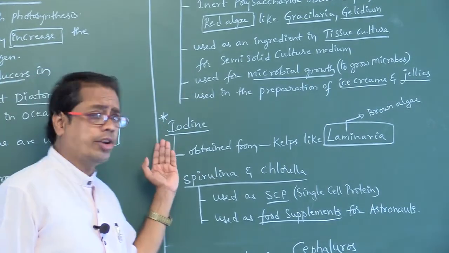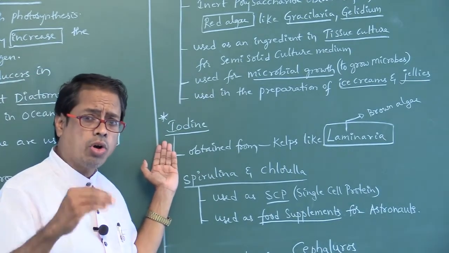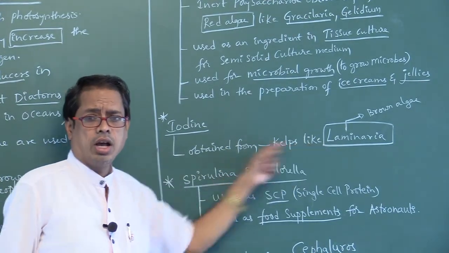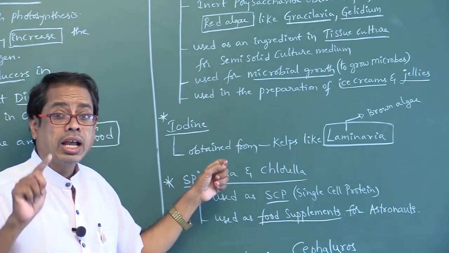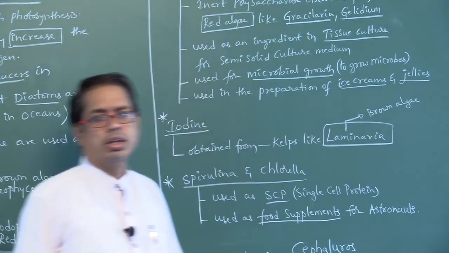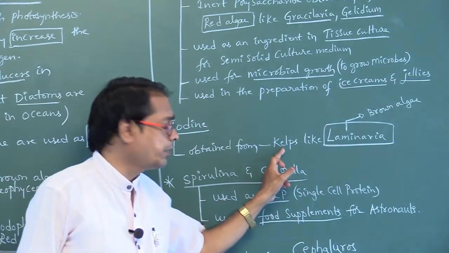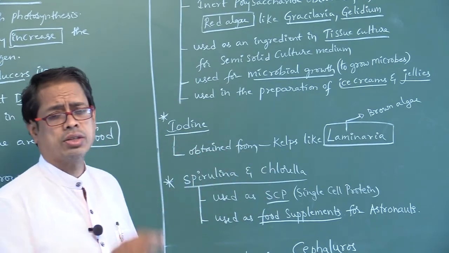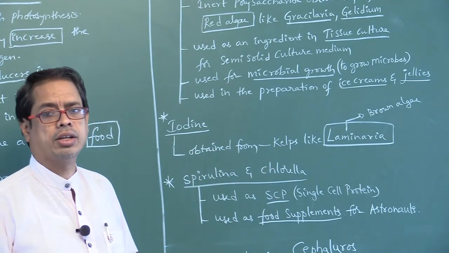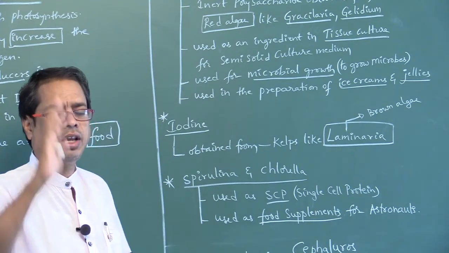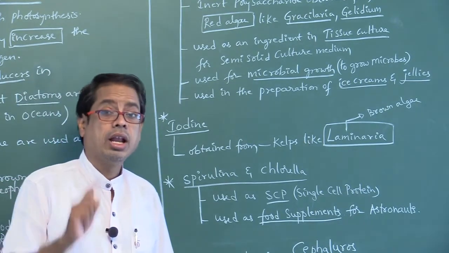Next, iodine. This iodine is obtained from algae like kelps, like Laminaria. Iodine is obtained from Laminaria. Laminaria belongs to brown algae. Laminaria belongs to which group? Kelps. What are kelps? Those which grow up to 100 meters are called kelps. An example for kelps is Laminaria. Iodine is obtained from Laminaria.